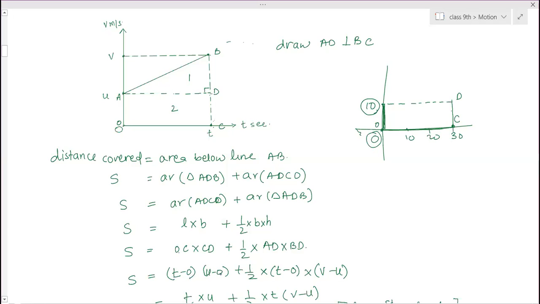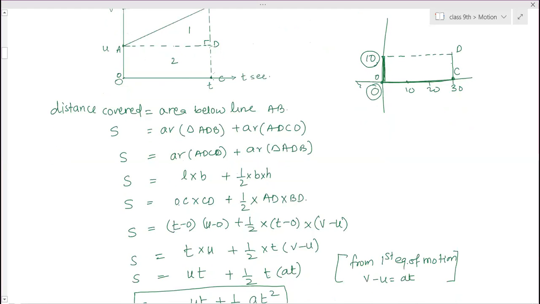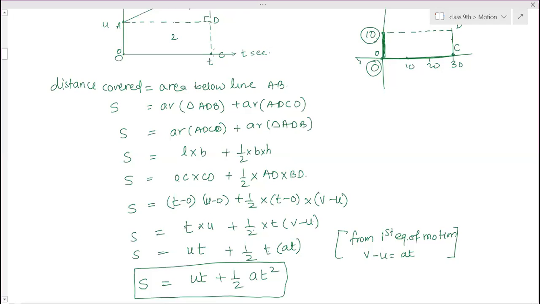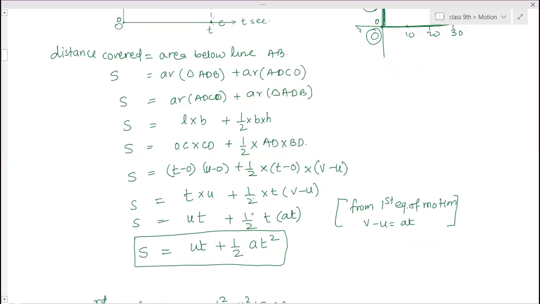So T minus 0 into U minus 0 is the length into breadth, plus half into AD. AD is again horizontal distance, T minus 0, and BD is V minus U. So T into U plus half into T into V minus U. From the first equation of motion, V minus U value is AT, substitute. So you will get S is equal to UT plus half AT square, that is the distance covered. This is the second equation of motion.